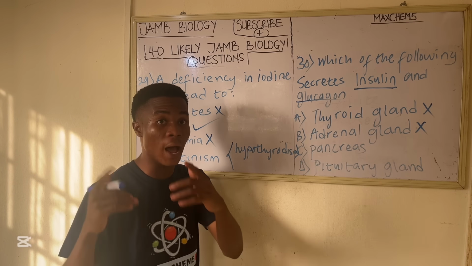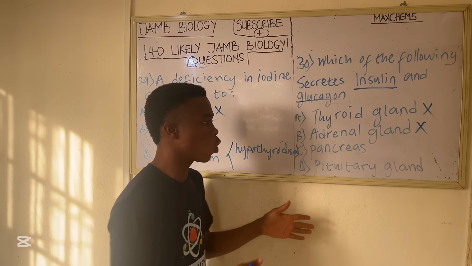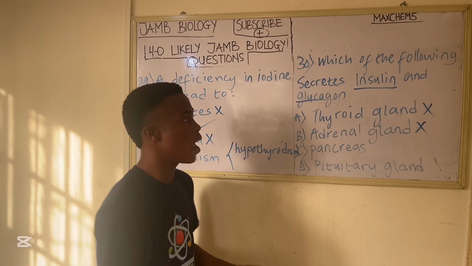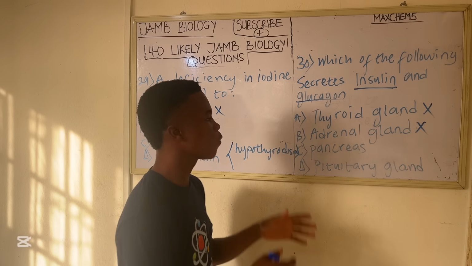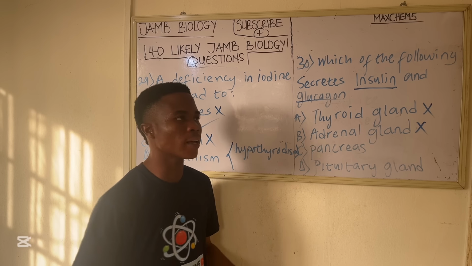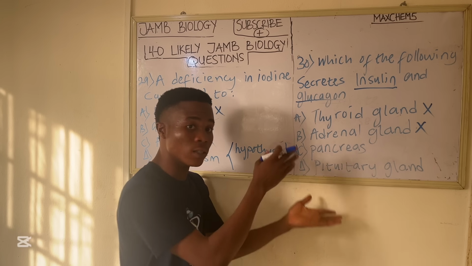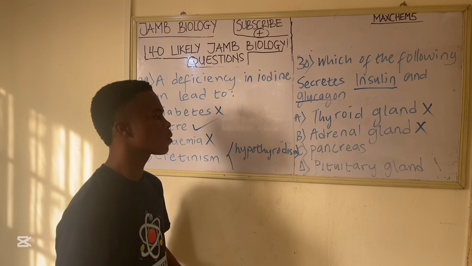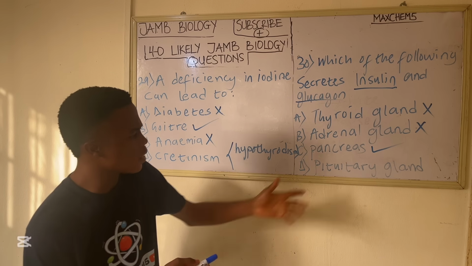Some of you might want to ask a question like, this pancreas also secretes some enzymes. Yes, you are correct. The pancreas has two functions: endocrine functions, that is when it secretes hormones, and exocrine functions, that is when it secretes enzymes, like digestive enzymes such as amylase and lipase. You understand? So the pancreas can secrete enzymes and can secrete the hormones insulin and glucagon. Now the correct answer here is the pancreas.